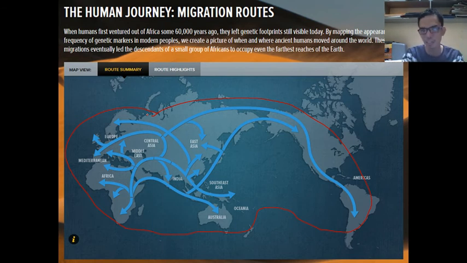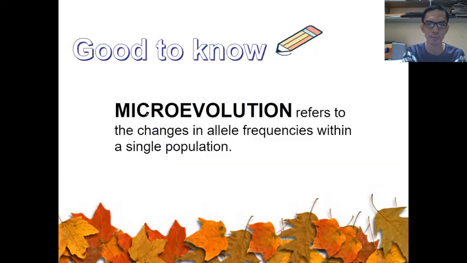As the human or the organism moves, the organism carries its genes, and they will likely mate with another organism in that particular place. Then it increases variation among organisms in the population. So that is gene flow.